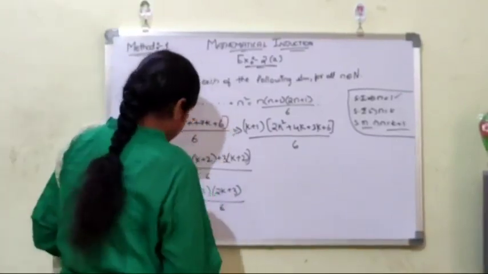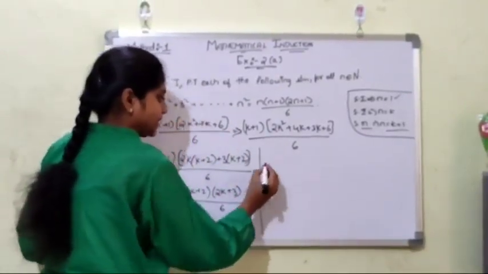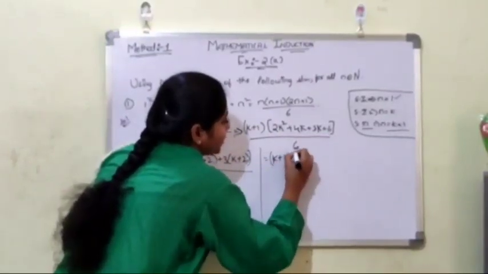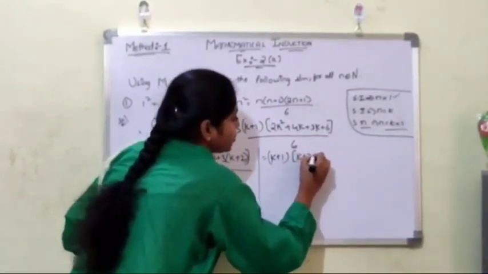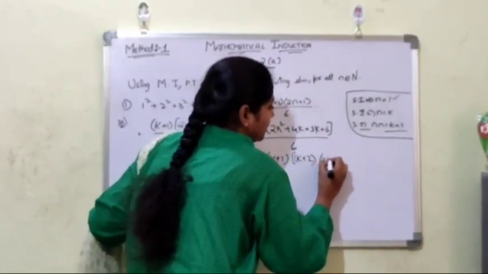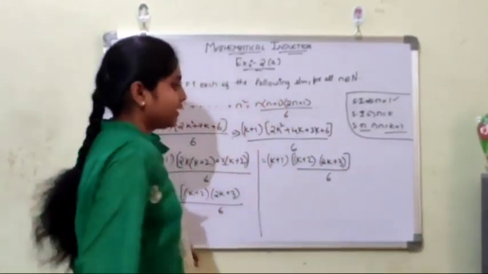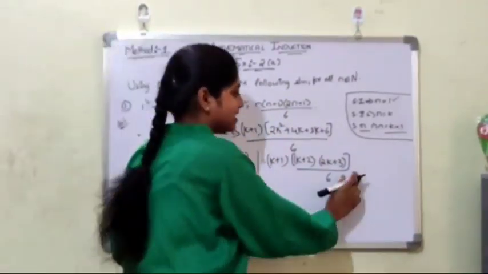Now this term can be written as k plus 1 into k plus 2 into 2k plus 3 divided by 6. Now this is our final answer.